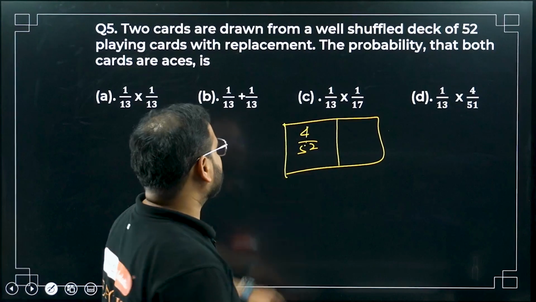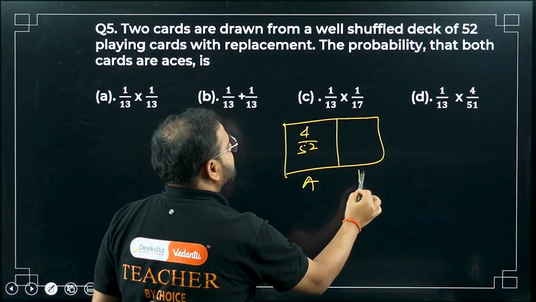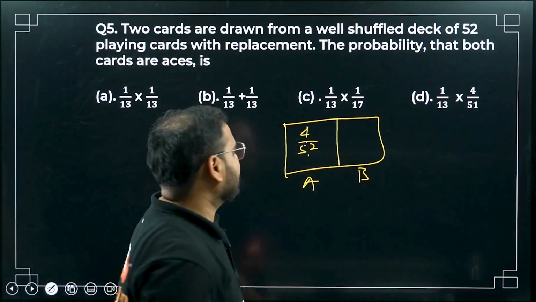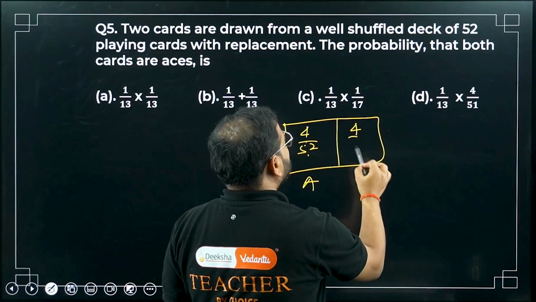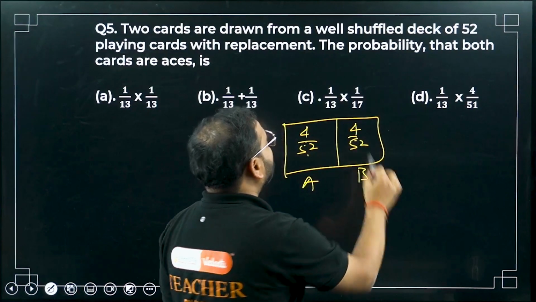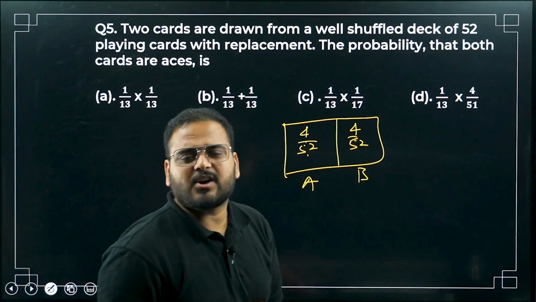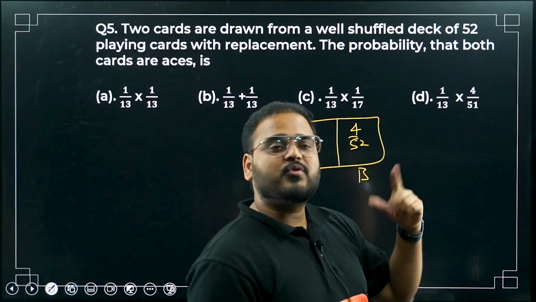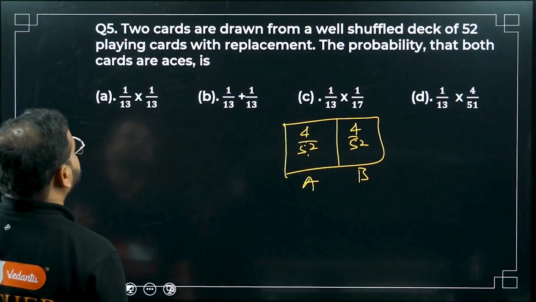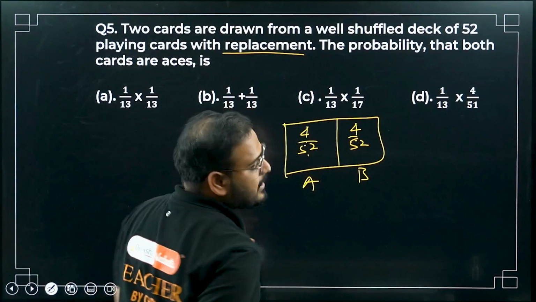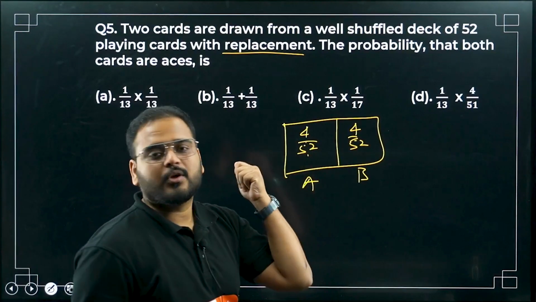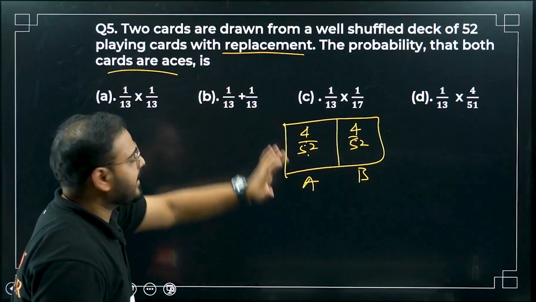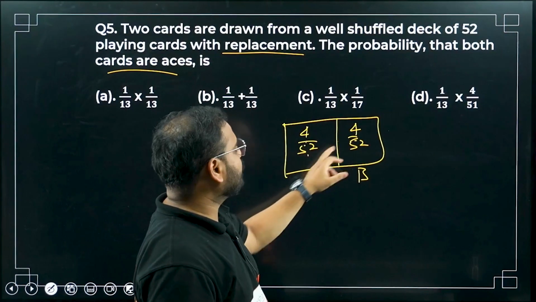Let's say this is event A and this is event B. 4 by 52. The second one is the same thing, aces are 4. They're independent, yes or no? Mutually independent, right? How can we say that? By replacement. Once you took it out, you put it back also. So the chances of getting both to be aces remain the same, 4 by 52, 4 by 52.